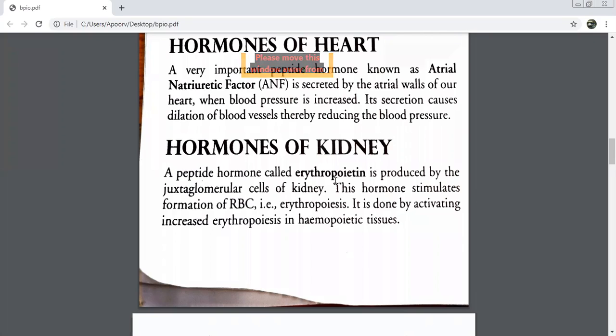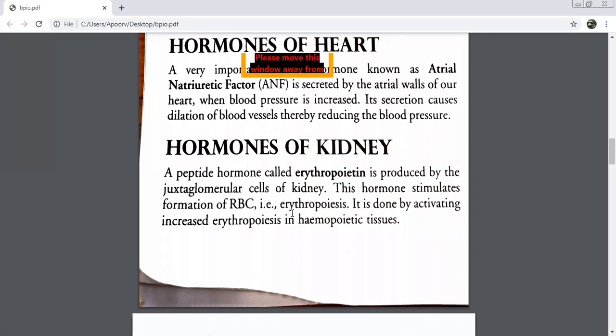Yes, ma'am. Okay. So they will also deliver blood to the glomerulus through capillaries. I think you did it in class 10th or 9th. 10th. Then you remember.